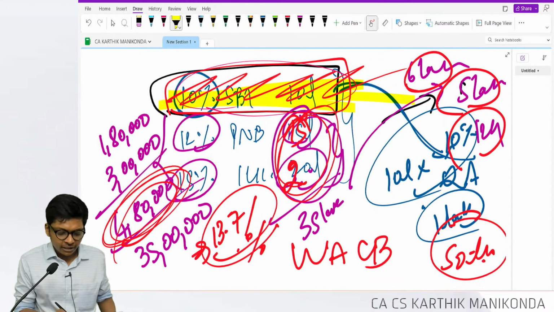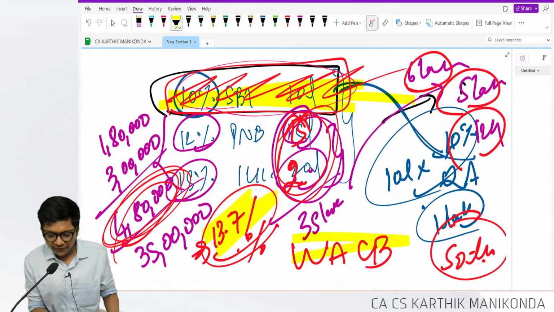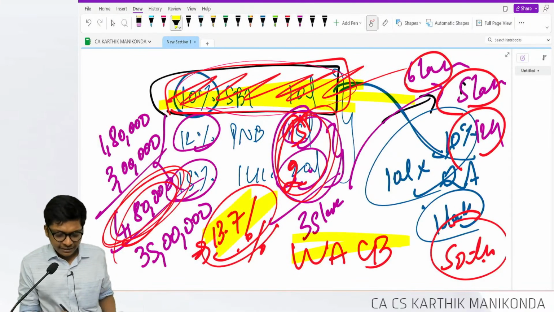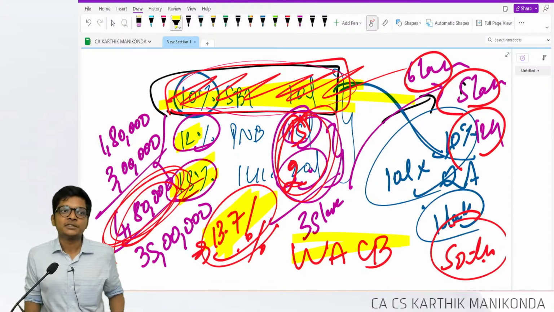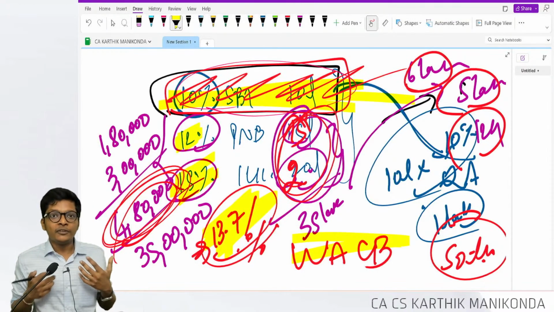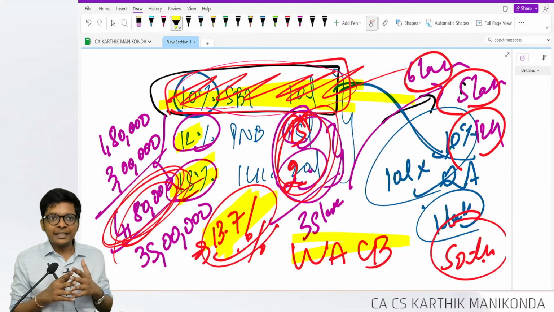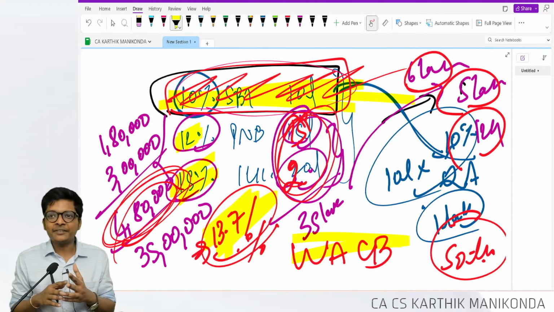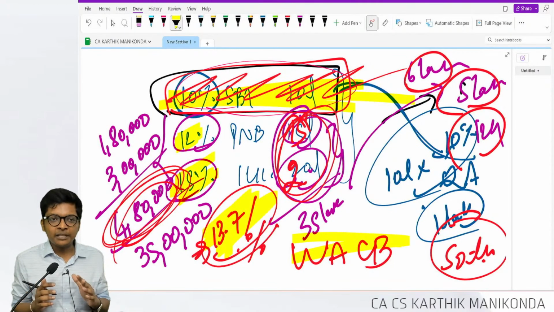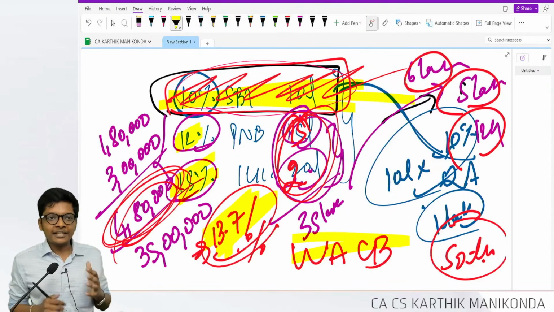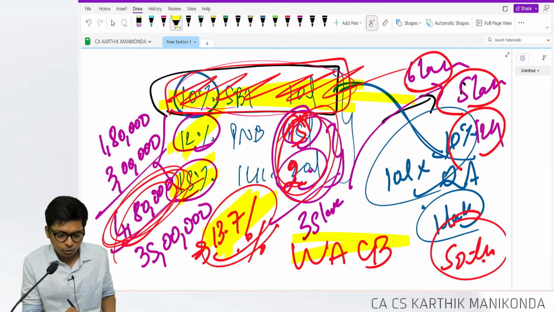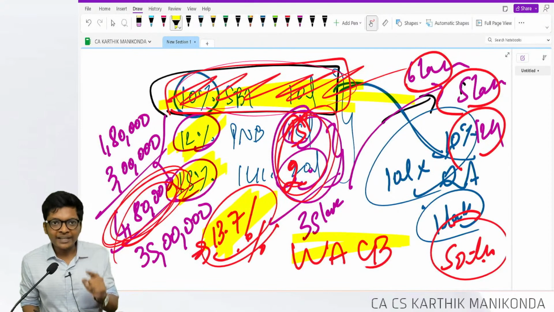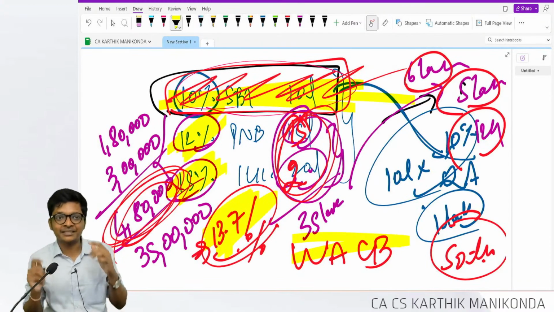And one more point of check where students miss. We are doing weighted average cost of borrowing, so what is the answer here? 13.7 should not be less than 12 and should not be more than 15. Average in a class, in school, we used to do weight and height in childhood days. They will tell lowest weight is 50 kgs, highest weight is 80 kgs. Can the average weight be 90? No. If a cricketer's lowest is 0, highest is 50, can the average be 60? No. So here lowest interest is 12%, highest is 15%. So your weighted average cost of borrowing should be between these.